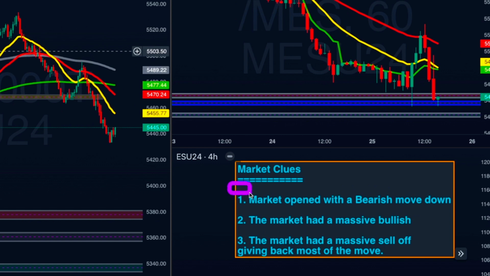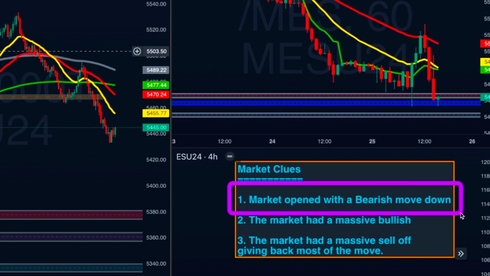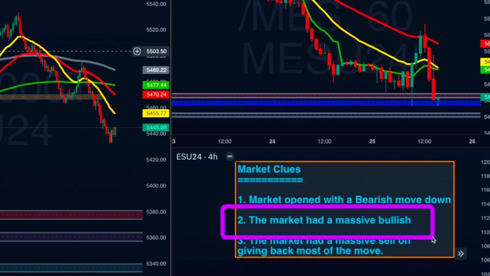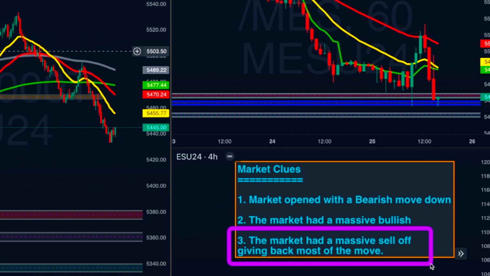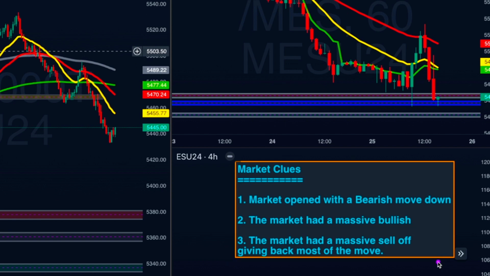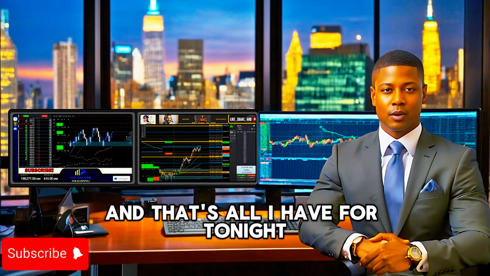And in summary, both markets did have a bearish open. We saw the market rally going into lunch. And finally, we saw the market literally sell off and give back the entirety of that lunchtime rally going into the end of the session. And if the bulls don't find support at that area of support, we can definitely see a lot more room to the downside. And that's all I have for tonight, risk managers.